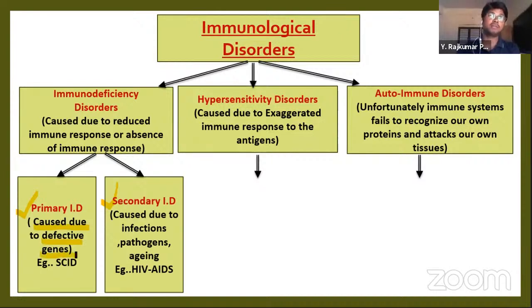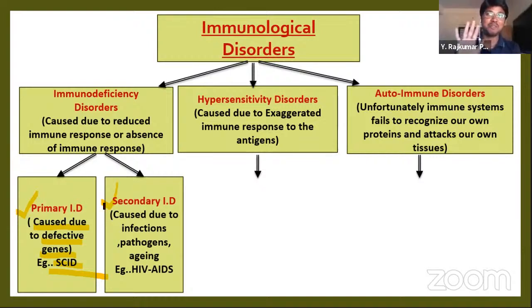If there is a problem in the manufacture of the gene, or any mutations in the gene, this will be caused. Example, SCID, severe combined immunodeficiency disorder. It is due to the defects in the genes.